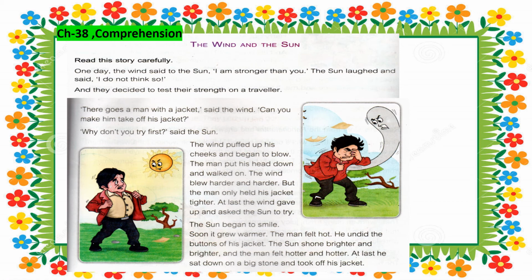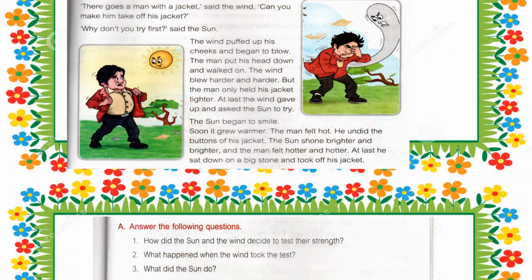At last the wind gave up and asked the sun to try. The sun began to smile. Soon it grew warmer. The man felt hot. He undid the buttons of his jacket. The sun shone brighter and brighter. The man felt hotter and hotter. At last he sat down on a big stone and took off his jacket.